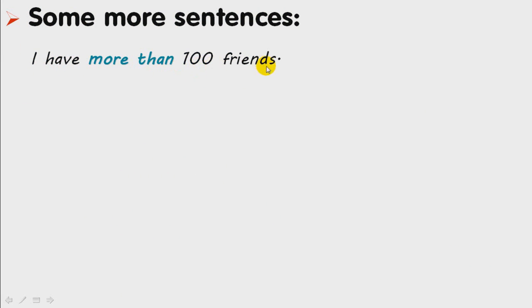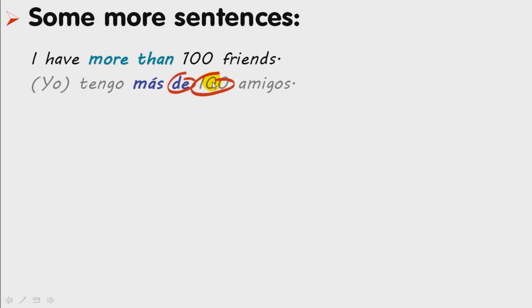I have more than 100 friends. If we follow the previous logic, this should say tengo más que 100 amigos. However, we will see that it says tengo más de 100 amigos. What's going on here? In Spanish, when we have a number, instead of translating the word than as que, we translate it as de. Tengo más de 100 amigos.